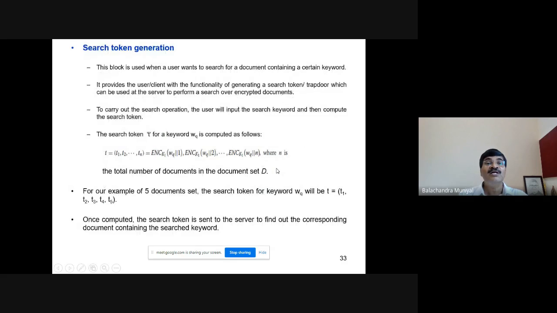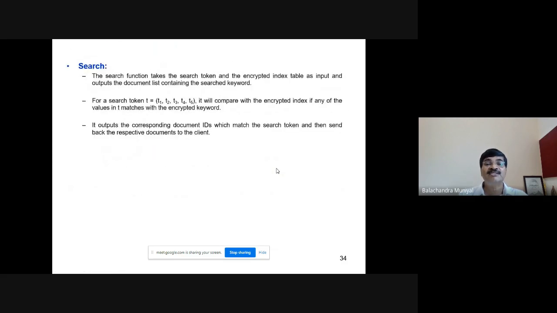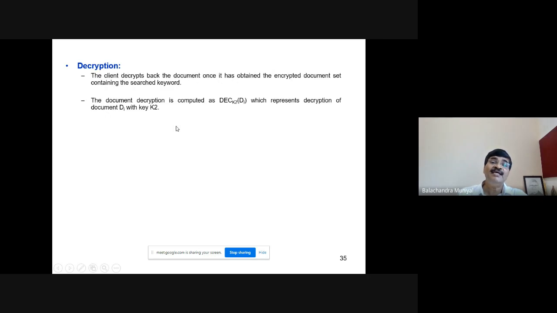This is how the search token generation and search modules in the Kalt-Molla scheme work. So it outputs the corresponding document IDs or the content IDs which match the search token and then sends back the respective documents to the client. Finally, the client or the user will decrypt those documents returned by the cloud server because he has the key.